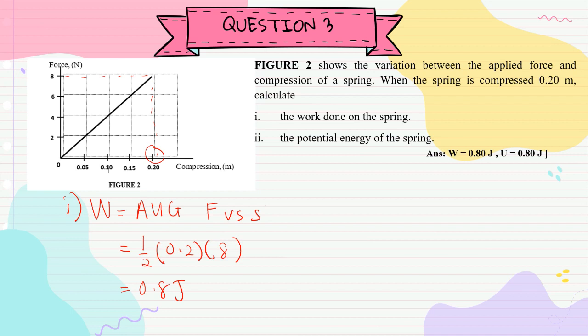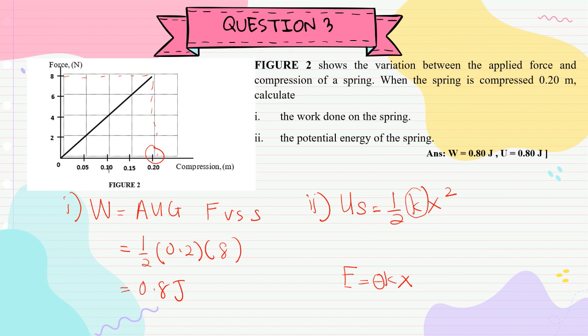Okay, next, for the potential energy of the spring, you want to determine US. Okay, we can use formula half kx squared, but we don't have the value of k. Okay, for this equation, we have two methods to determine US. Okay, first, you can use US equals to half kx squared, where we don't have the value of k. By using Hooke's law, F is equals to negative kx. Negative just shows the direction is opposite between F and x. For calculation, we can ignore the negative sign.